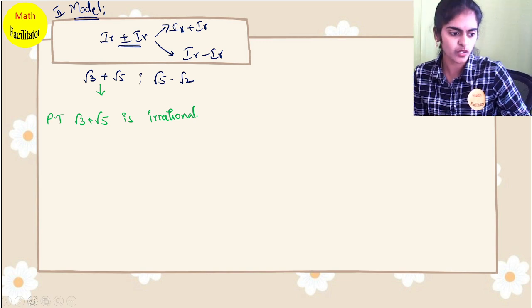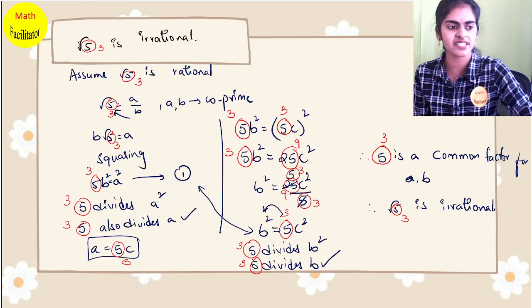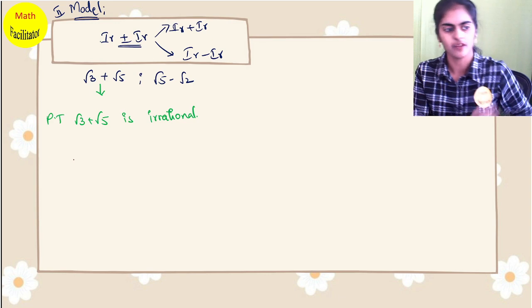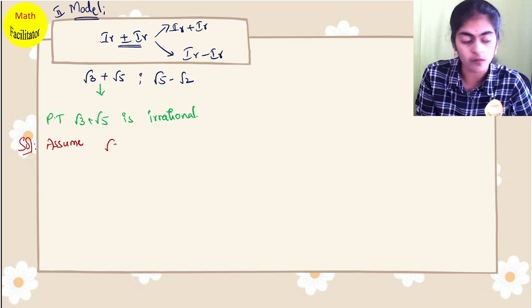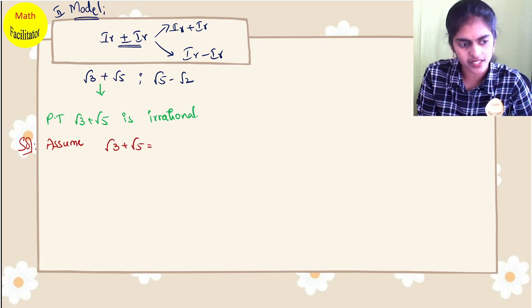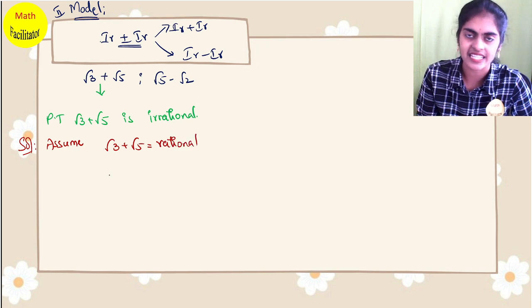To prove this, what do we do now? First step I told you. What is the first step always? Assume. So what are we assuming? Assume root 3 plus root 5 is equal to a rational number. Okay, we are assuming it is a rational number.